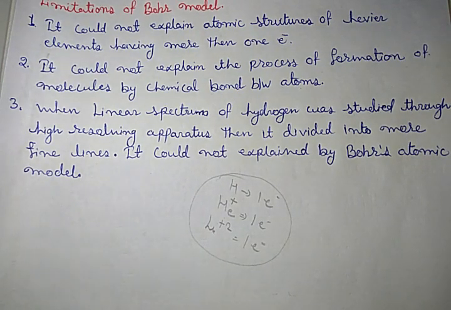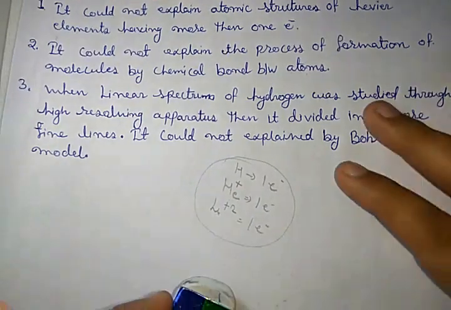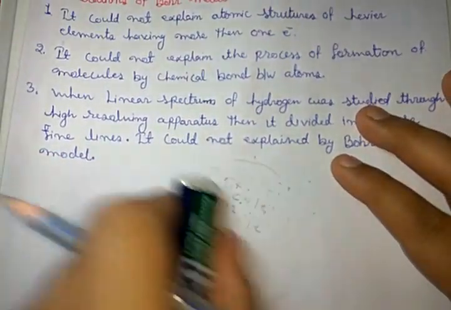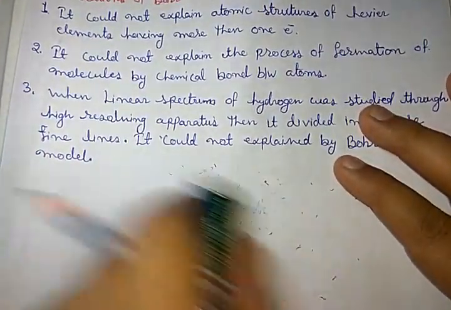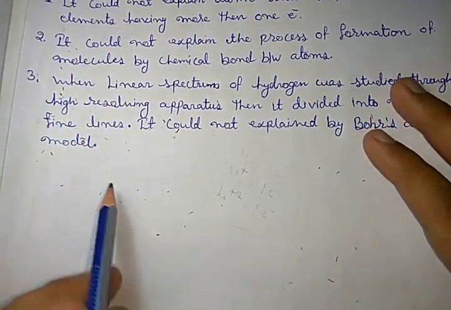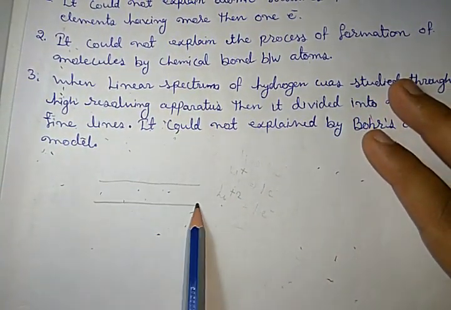Third, the line spectrum of hydrogen, when studied through a high resolution apparatus, divides into more fine lines. It could not be explained by Bohr's atomic model. That means why the lines split into more fine lines could not be explained by Niels Bohr. If we consider more about it, that is the line spectrum of hydrogen.